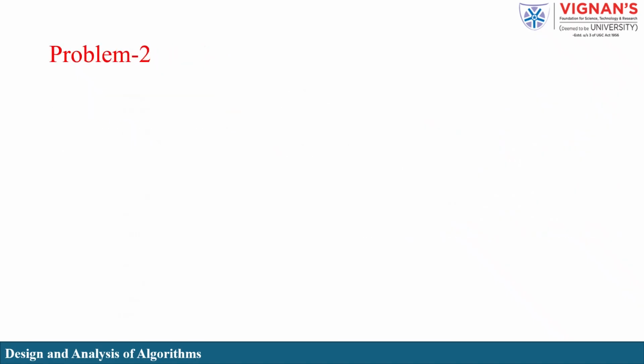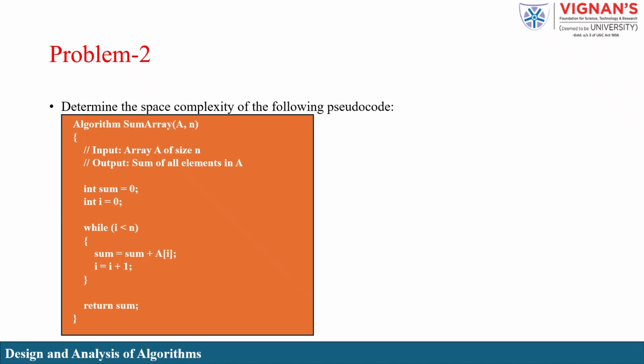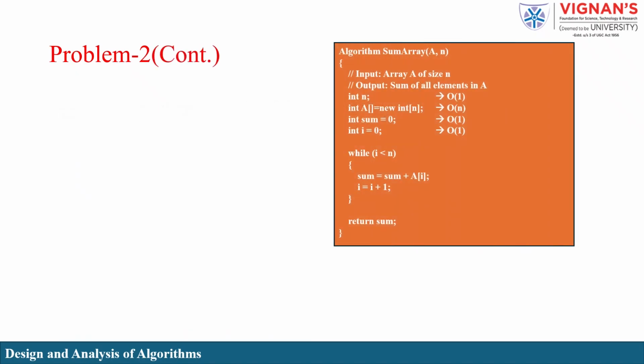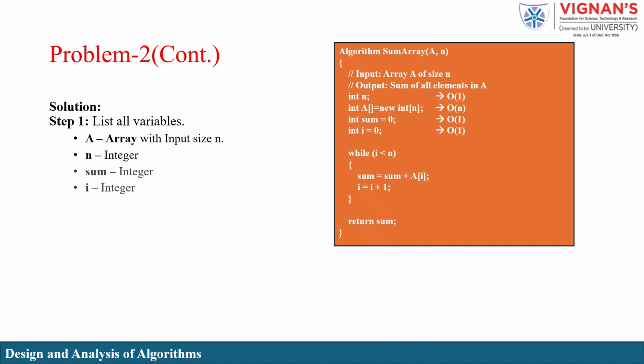Let's compute the space complexity with an example problem. Here is the pseudocode. Solution. Step 1: list all variables. We have the array A, which contains n elements, the variable n, which is an integer, and the other two integer variables, sum and i.